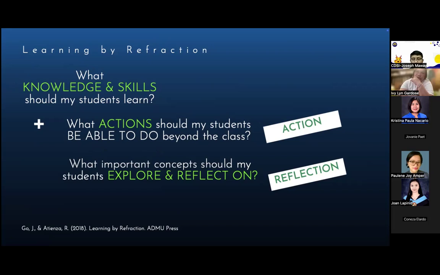Why is my lesson important for the real world? Okay. And the last question you should think about as your aim for the lesson is, what important concepts should my students explore and reflect on? These we will call your reflection goals.